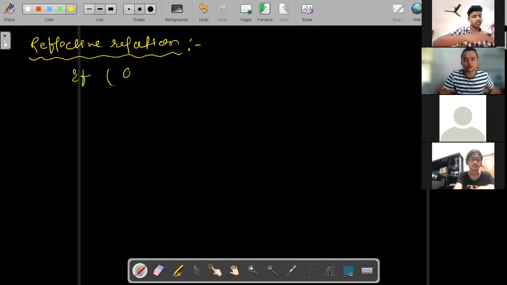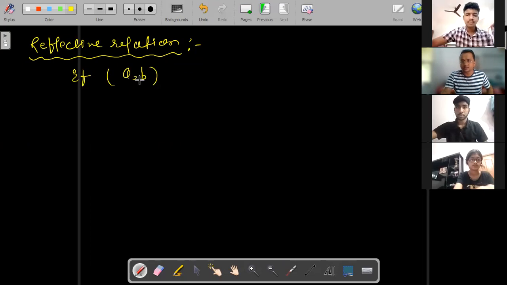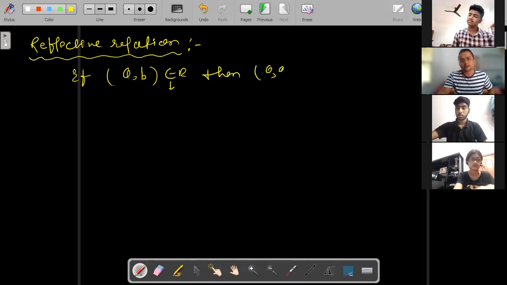If A comma B is an element of R, we read this symbol as element of R, or you can also read it as belongs to. So if A comma B is an element of R, then A comma A is also an element of R. That is a reflexive relation. Understood my point? Clear?